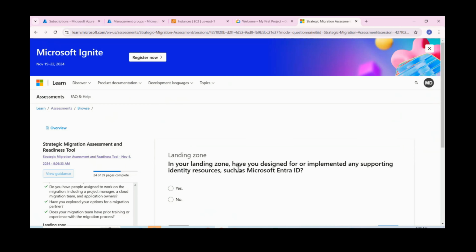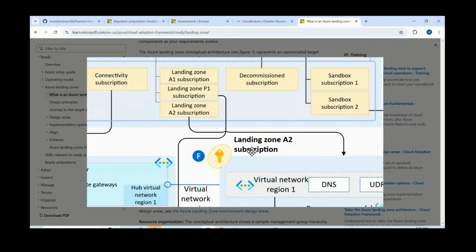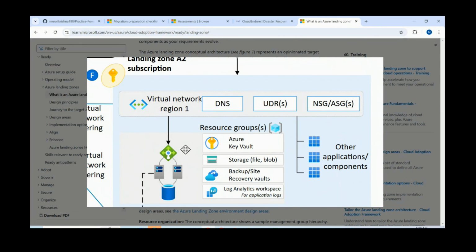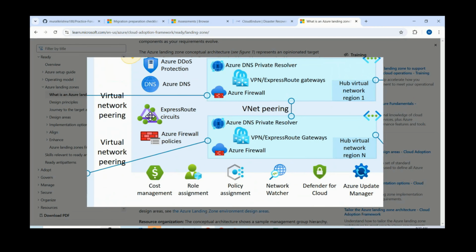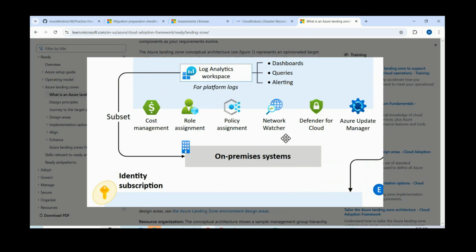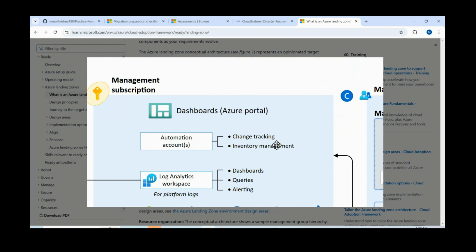So in your landing zone, have you designed or implemented any supporting identity resources? Okay. So here you can see Entra ID. Previously we observed Entra ID, right? Microsoft Entra ID. So we'll try to use Entra ID.